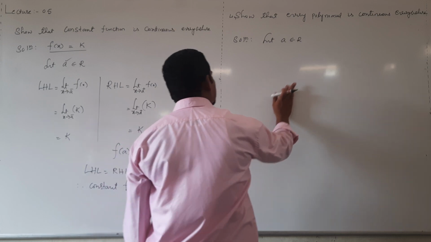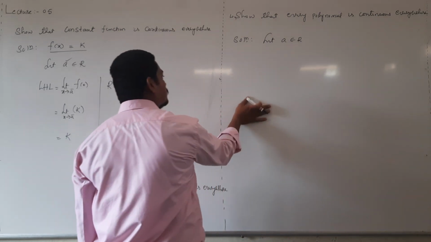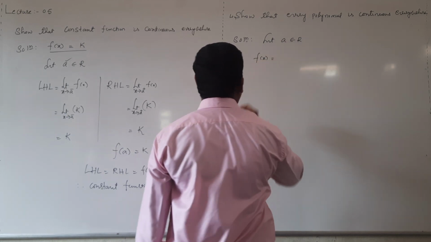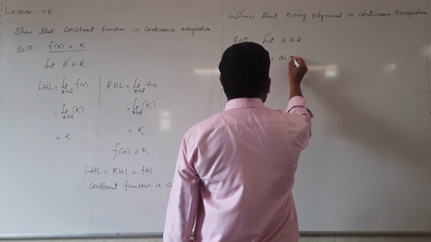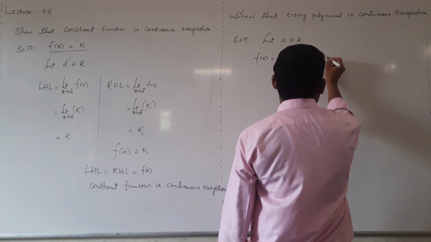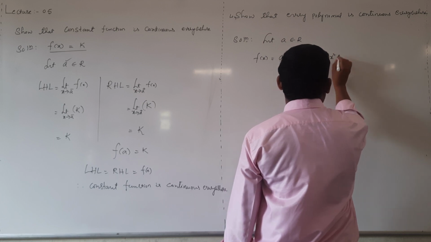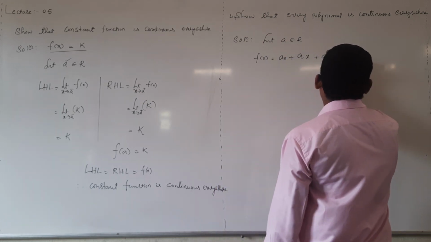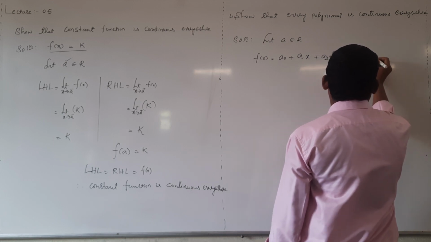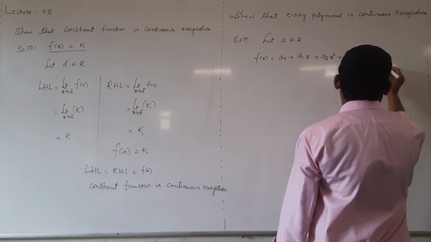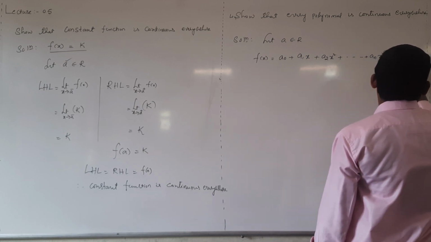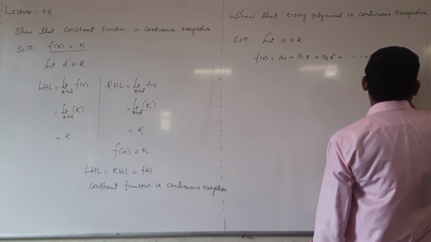Now take polynomial function f of x equal to a naught plus a1 x plus a2 x square plus and so on plus an x power n, where n should be any non-negative integer.